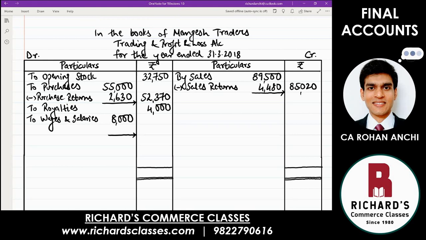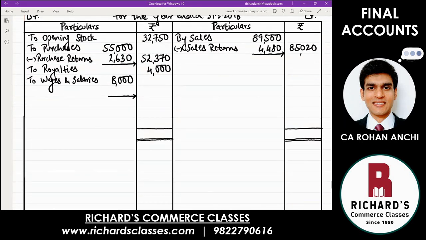Then next item, office salaries. That comes in profit and loss account. So come below the line and write down to office salaries. This item also has a tick mark. So again, inner column. The amount of office salaries is 11,000. And leave one line. Later, when we come to that adjustment, we will record it there.